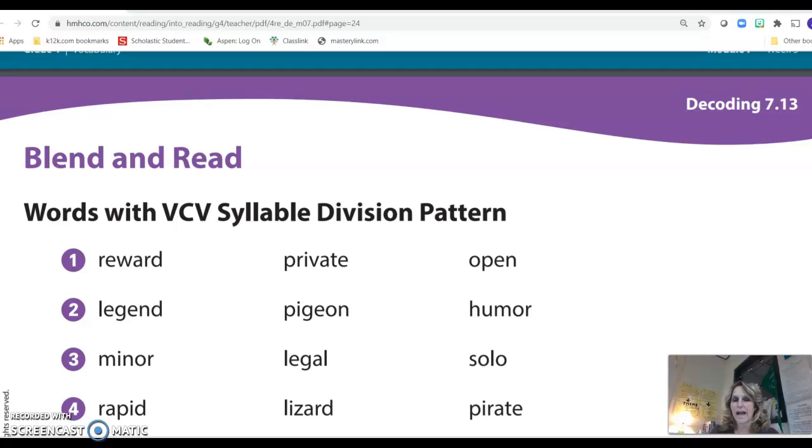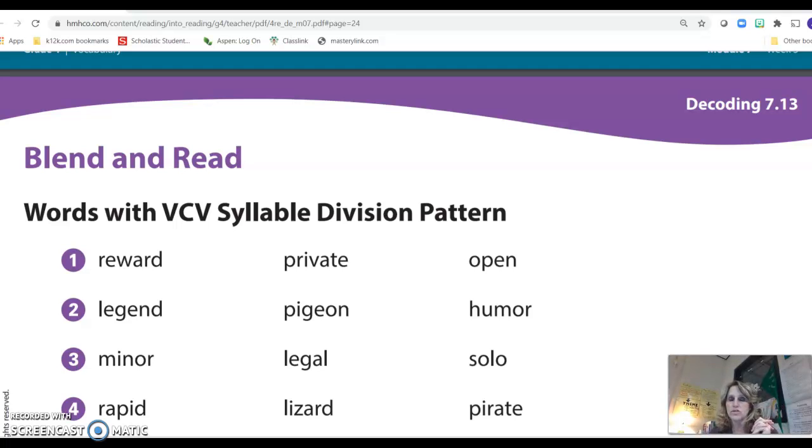And today we're going to look at words with vowel, consonant, vowel, syllable division patterns. When you look at the vowels, remember vowels are A, E, I, O, and U, and sometimes Y. When we're trying to figure out the syllable division pattern, that means where do we divide the word and how do we pronounce it?